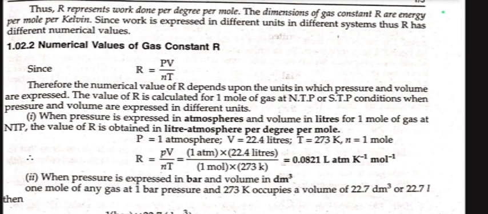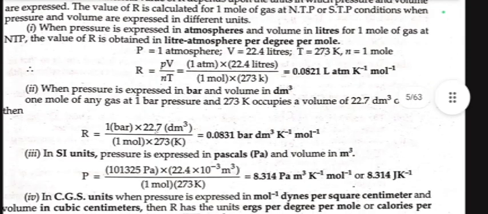P = 1 atmosphere, V = 22.4 liter, T = 273 Kelvin, n = 1 mole. So R = PV/nT = 1 atm times 22.4 liters divided by 1 mole times 273 Kelvin. So the value of R is 0.0821 liter atm K⁻¹ mol⁻¹. When pressure is expressed in bar and volume in decimeter cube, 1 mole of any gas at 1 bar pressure and 273 Kelvin occupies a volume of 22.7 decimeter cube or 22.7 liter. So in this case the value of R becomes 0.0831 bar dm³ K⁻¹ mol⁻¹.